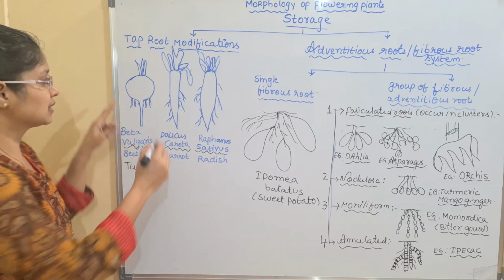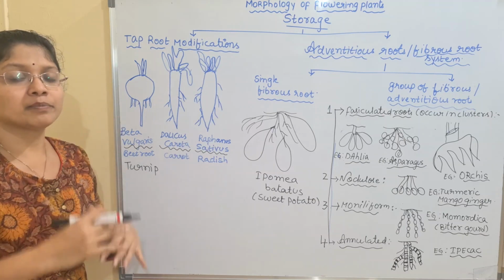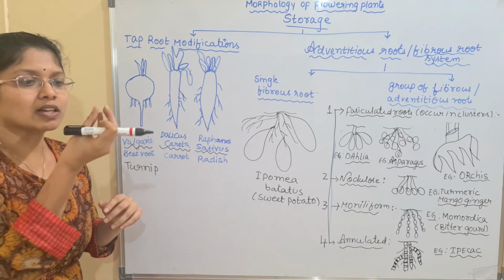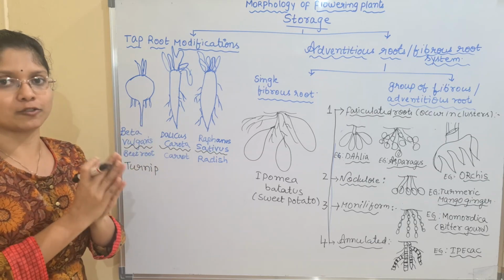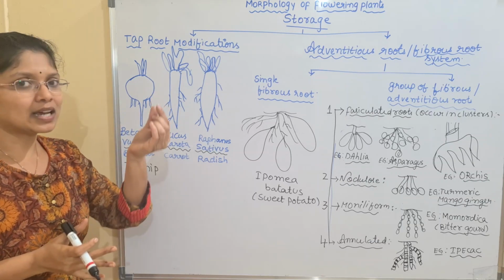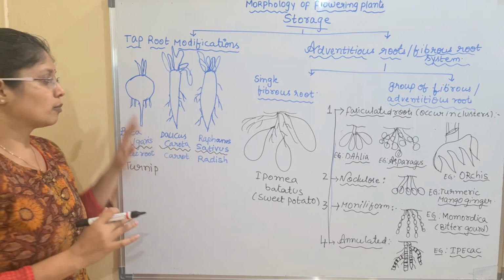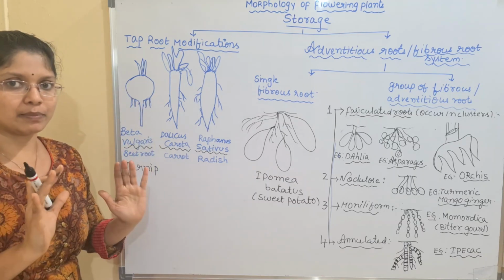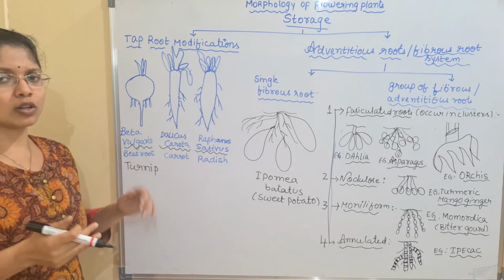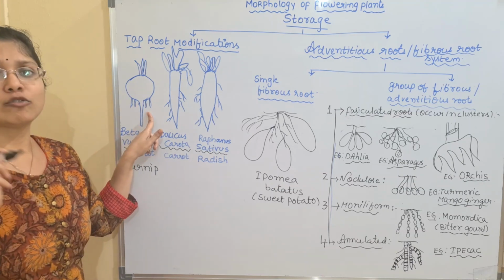So that is nothing but a napiform shape. So globular means the central region mainly, till the tip; above the tip, the starch will be mainly stored, leaving a small tail. Okay, so the complete root is not involved in the storage of starch. There is a small area which is left, which gives a shape called napiform. Napiform means the spherical region in the center, leaving a small tail. The same structure is seen for the turnip even. Turnip and beetroot both have the napiform shape.